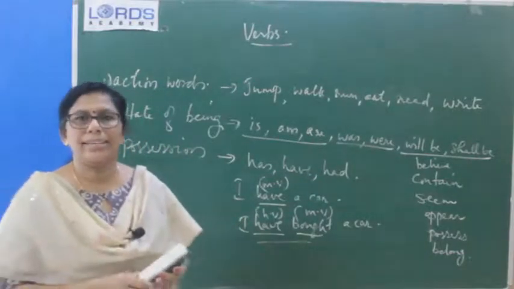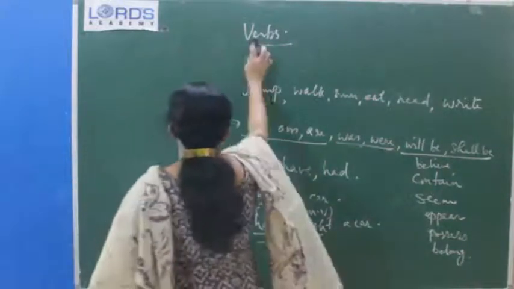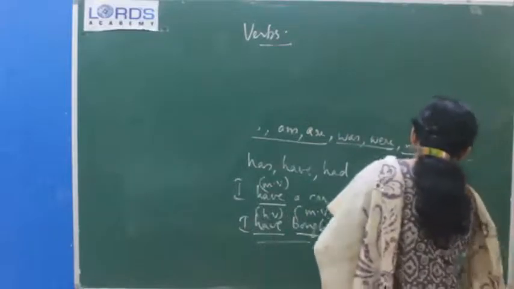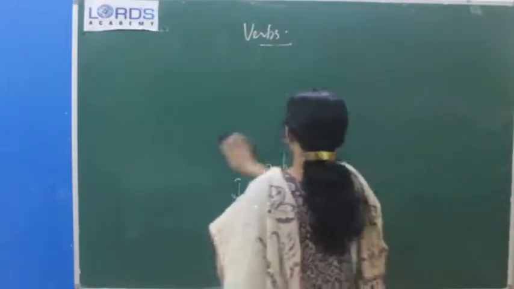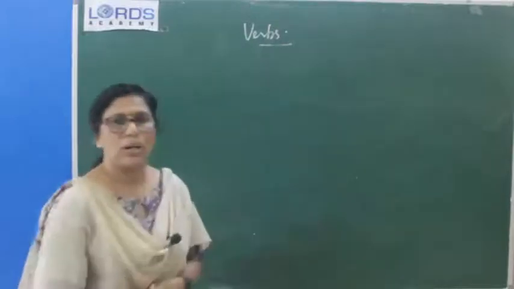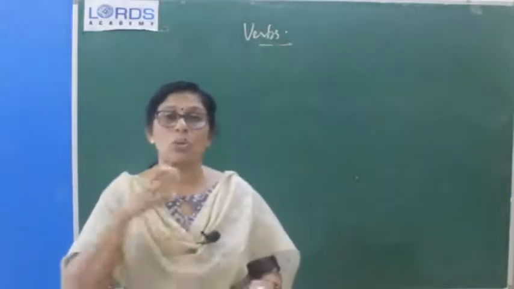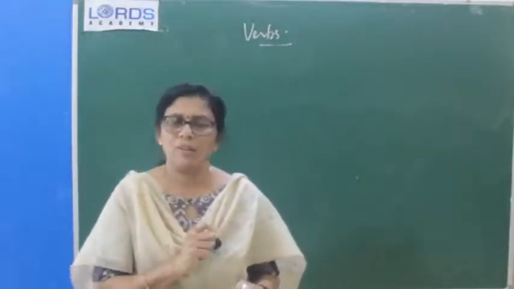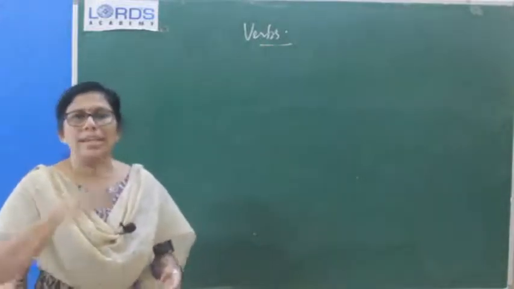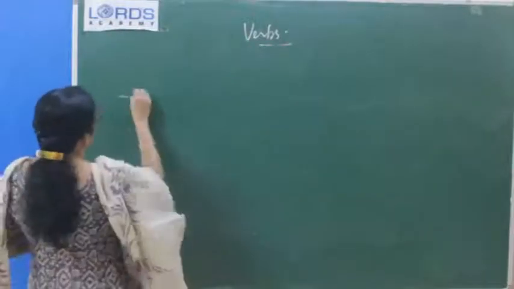And the second thing is transitive and intransitive. I know that we have discussed transitive and intransitive in detail in the first class. What is called a transitive verb? A transitive verb is a verb which contains an object of its own, or which needs an object to complete the meaning of the sentence.